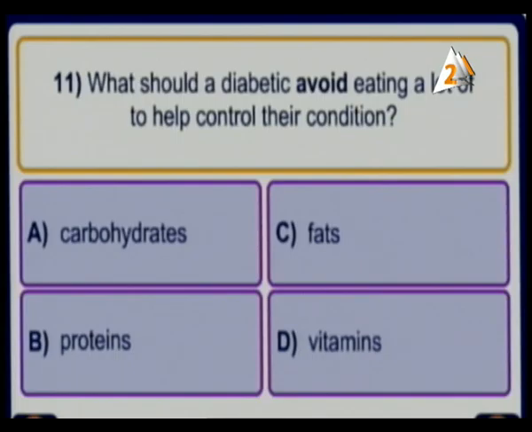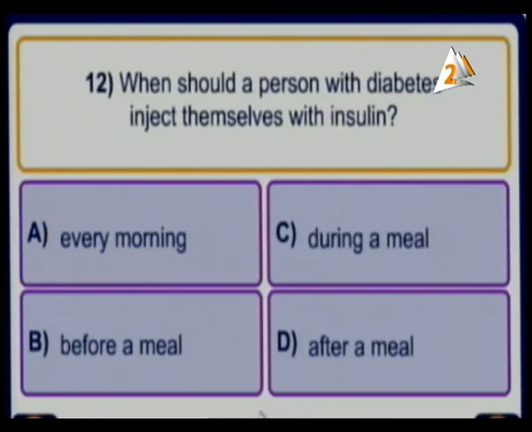What should diabetics avoid eating a lot of, to help control their condition? Carbohydrates, fats, proteins, or vitamins. Diabetics avoid which one of them? It's very clear to us it's carbohydrate. So we have another one.